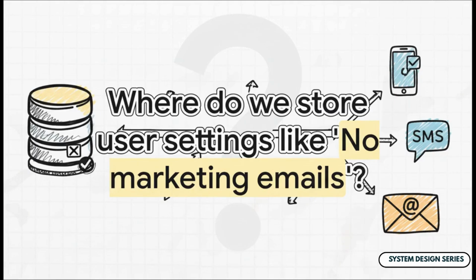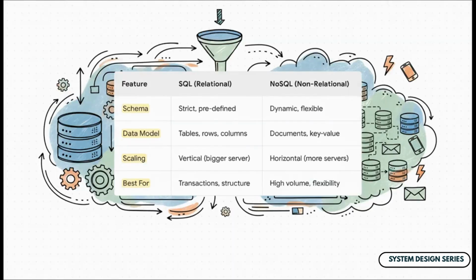So think about it. When our little worker services pick up that message from the queue, they can't just blindly send it out. First, they have to ask a question: does this user actually want to receive this kind of notification on this channel? And to answer that, we obviously need a place to store all those settings. This leads us to a classic system design question. Do we use a SQL or a NoSQL database?